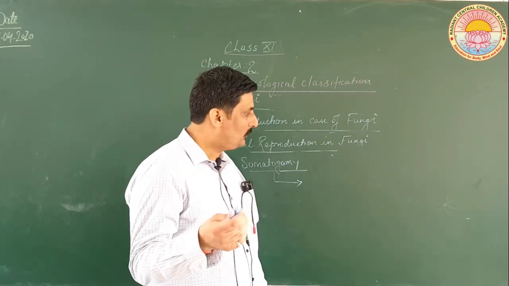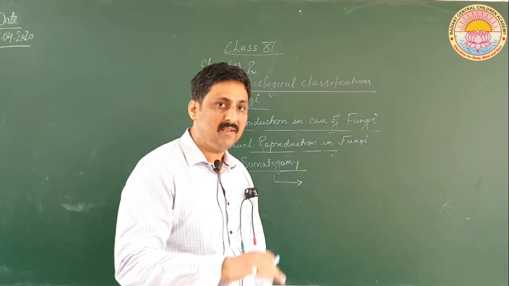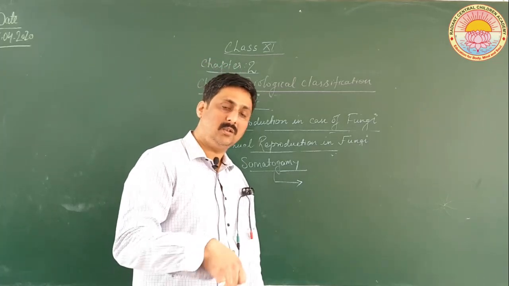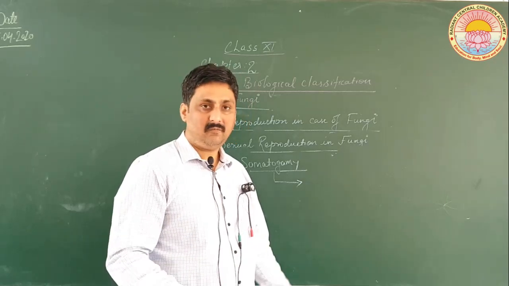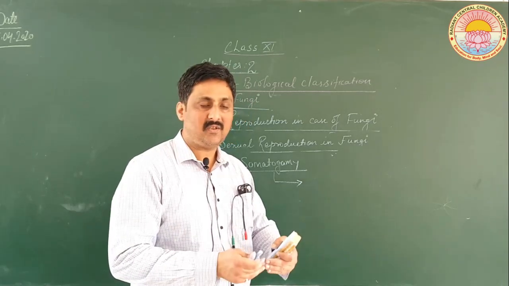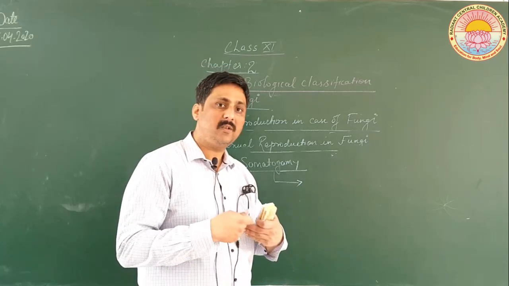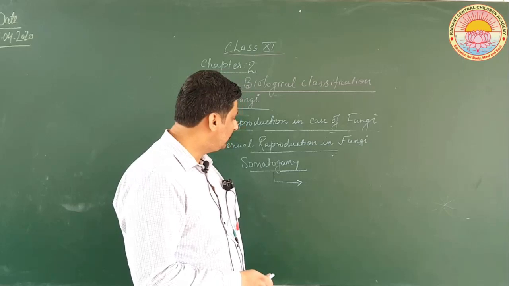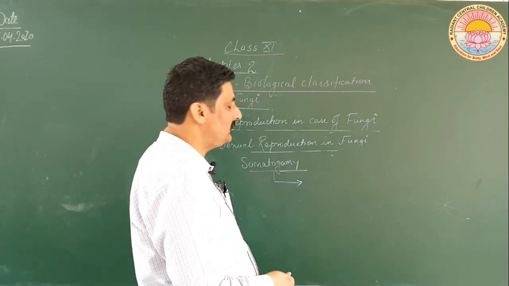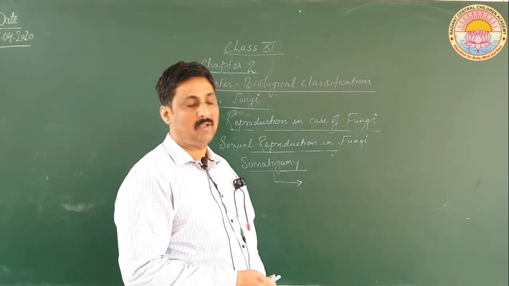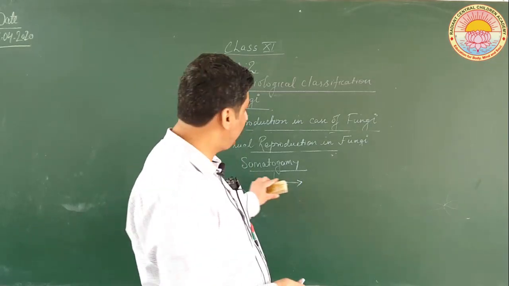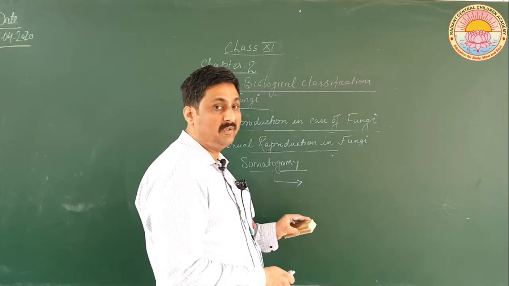Two hyphae of the same mycelium or of different mycelium, if they are getting in contact with each other, or two different gamete cells are produced and they get in contact with each other, such kind of sexual reproduction is called somatogamy. So this is all about the types of sexual reproduction in fungi.